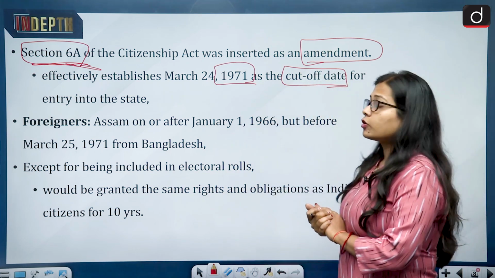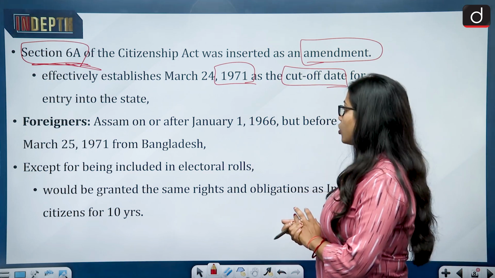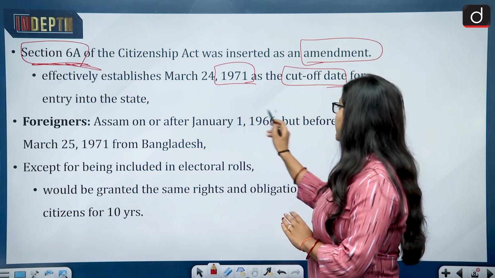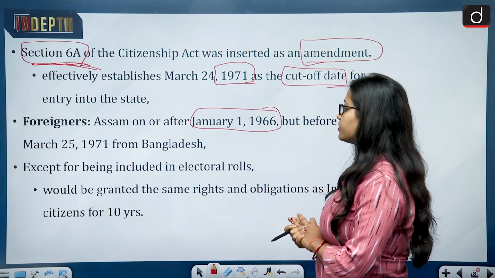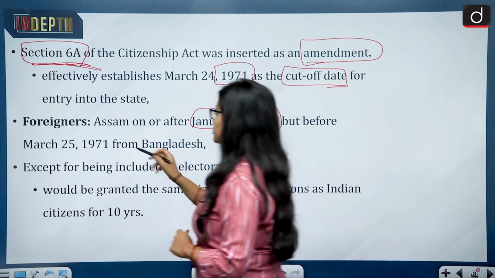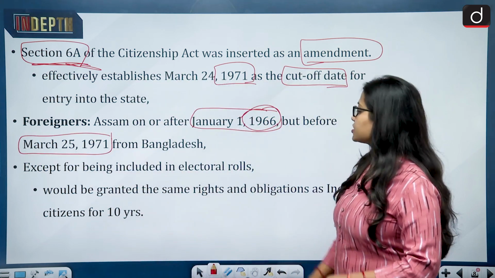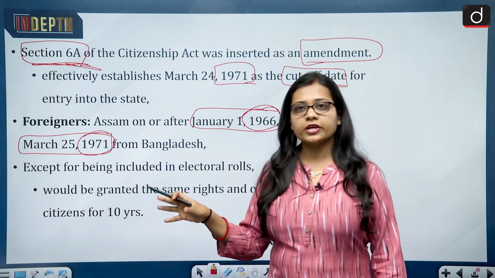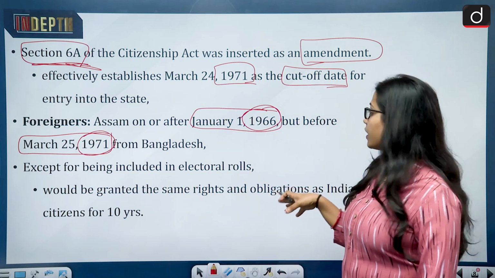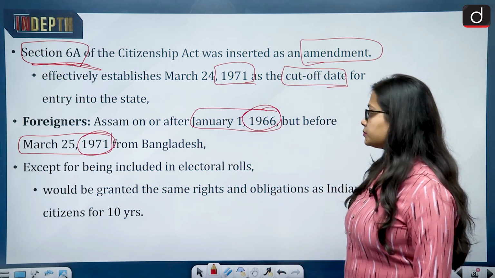And if we talk about the foreigners in the state, then those who entered Assam from Bangladesh on or after January 1, 1966, but before March 25, 1971, will be regarded as foreigners. So between these two dates, whoever has entered from Bangladesh will be regarded as foreigners.